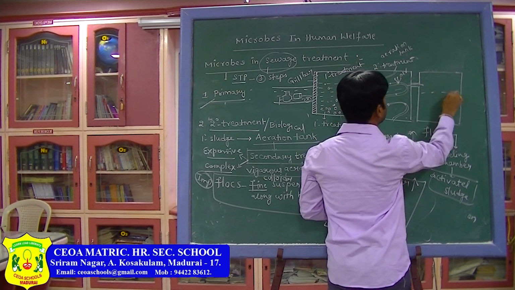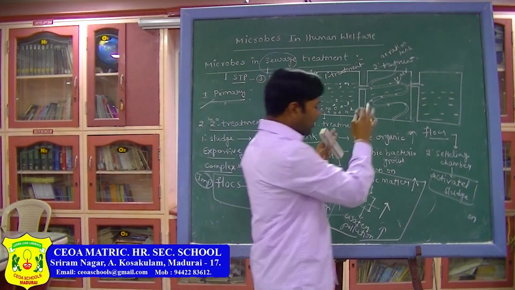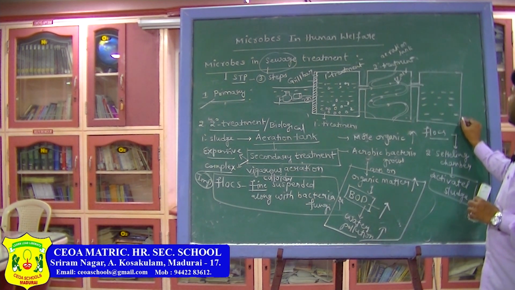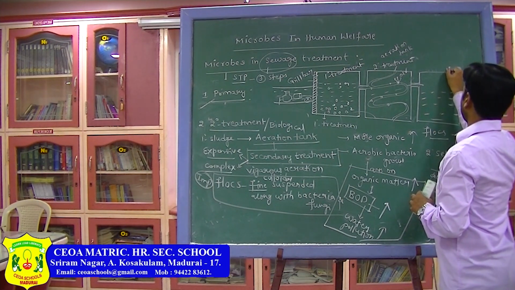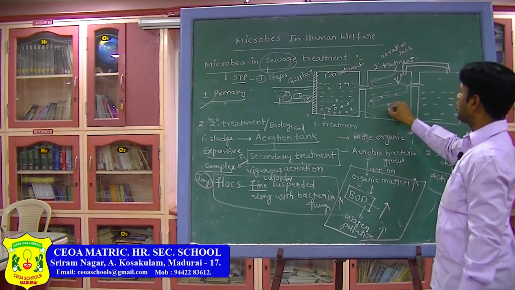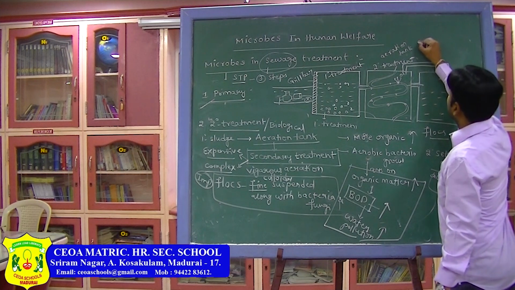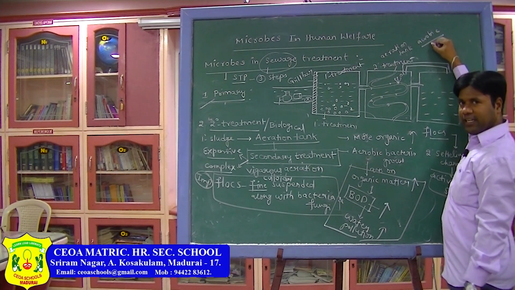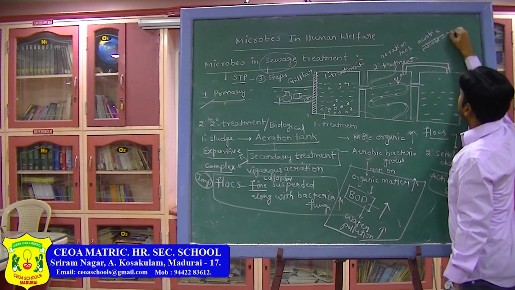So from here we are sending into another chamber. After sending into this chamber, again this water, I am writing here, we are sending back again to the primary treatment. For what purpose? Because here aerobic condition is there. Whenever the aerobic condition is there, the microbes like bacteria grow